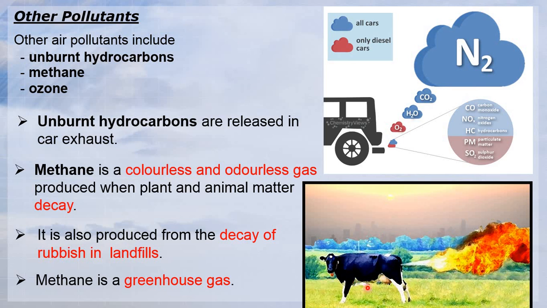You can try to look it up on the internet. Actually, when a cow releases air, it releases a small proportion of methane. Methane is a greenhouse gas.